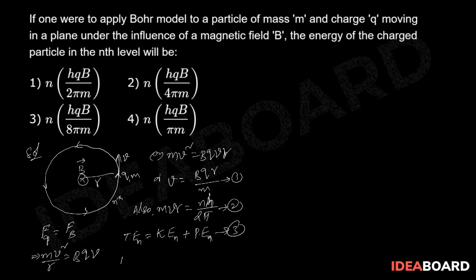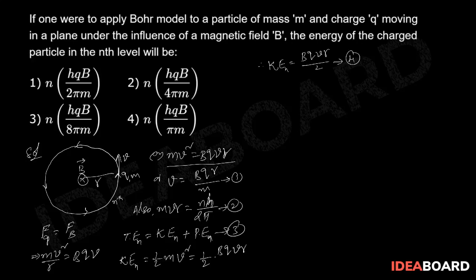So first, if we calculate the kinetic energy of the charged particle in the nth orbit, it is given by half mv square, that is half into, here we know that mv square equal to Bqvr. By substituting that, we get Bqvr. Therefore the kinetic energy of that charge in the nth orbit is simply given by Bqvr by 2, equation 4.